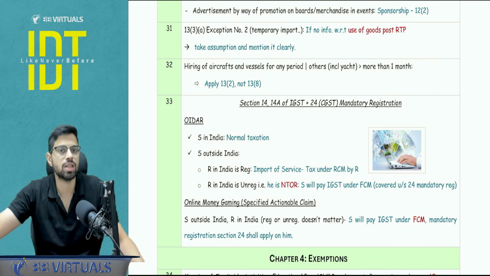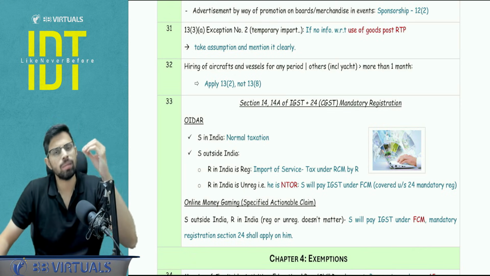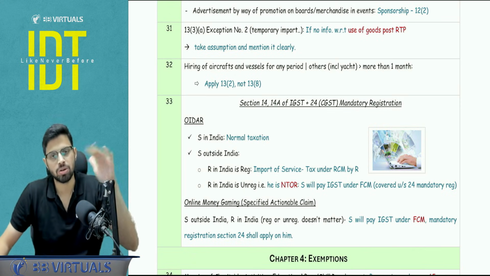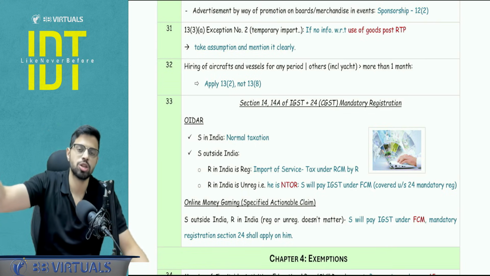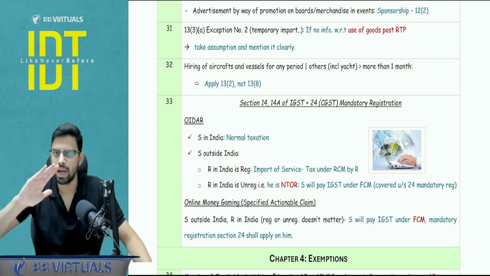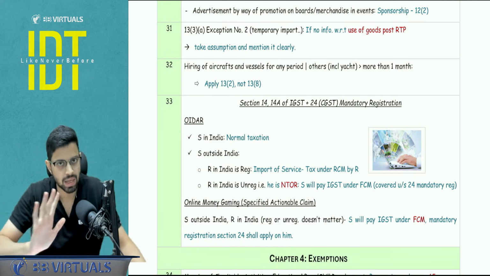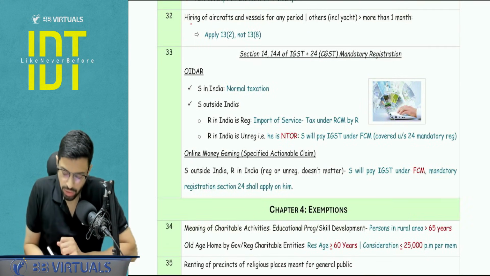If nothing is given with respect to the use, then you have to put a clear assumption and take both the answers, or maybe you take an assumption and then you quote one answer that, okay, I am taking the assumption that the goods are not used in India, and hence the answer is location of recipient. Contrary, if you say that we are assuming the goods are used in India, then the answer of place of supply will be India where the services are performed. Is it clear? Okay.